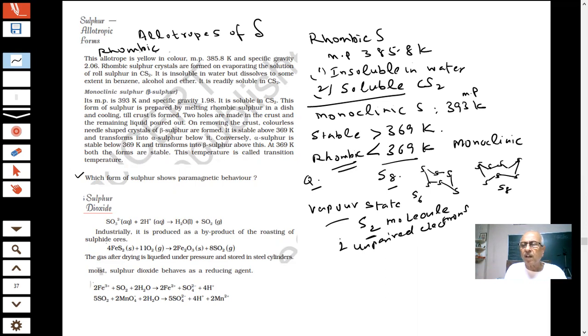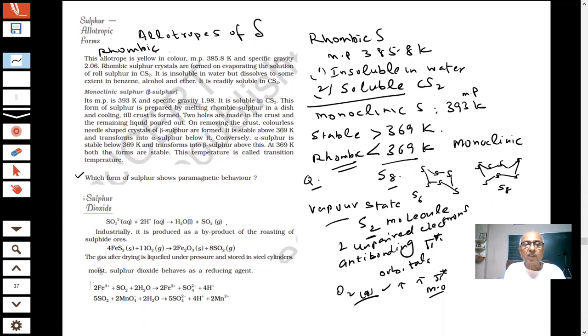There are 2 unpaired electrons in the anti-bonding pi star orbitals, according to molecular orbital theory. Thus, it is similar to O2. This was a question which was given somewhere.